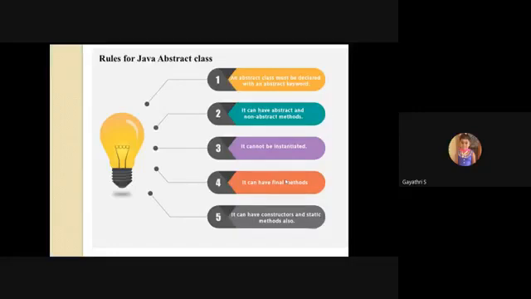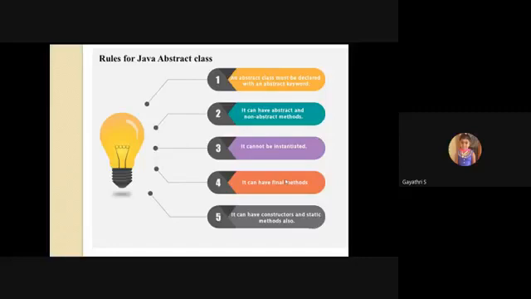Since it is abstract, it cannot be instantiated, and it can have final methods. Final is a topic for the upcoming sessions. This is one of the important differences between interface and abstract class: it can also have final methods.